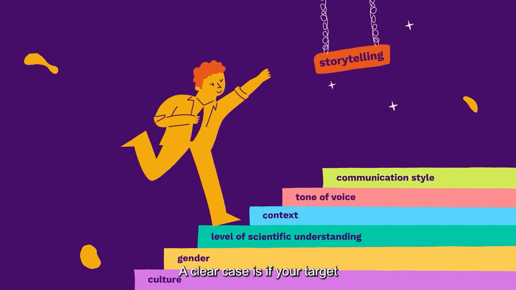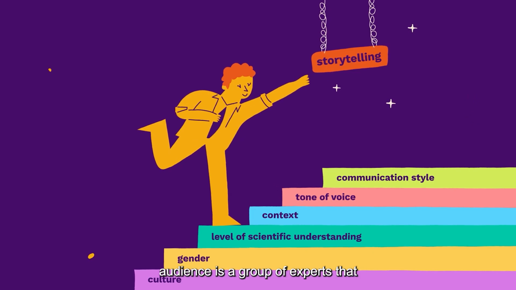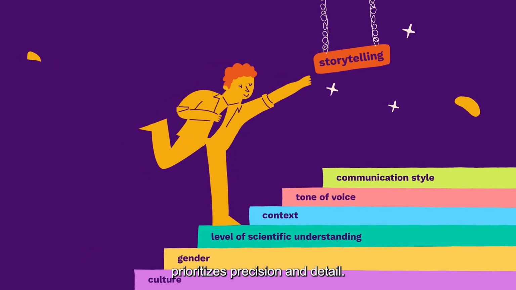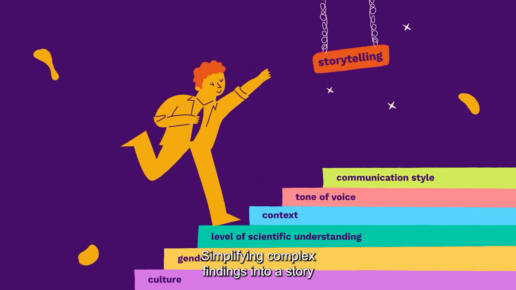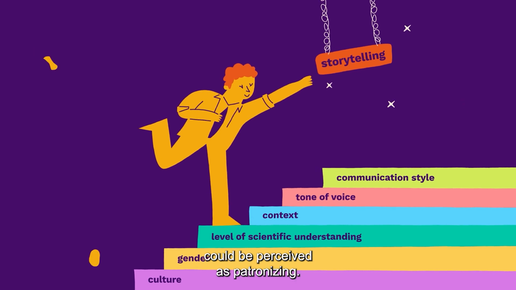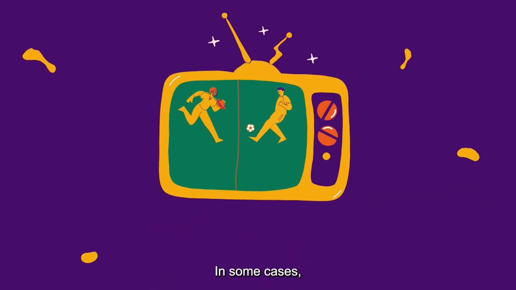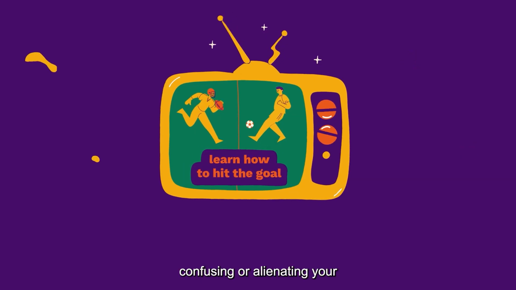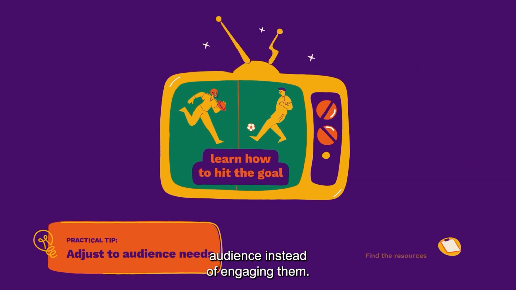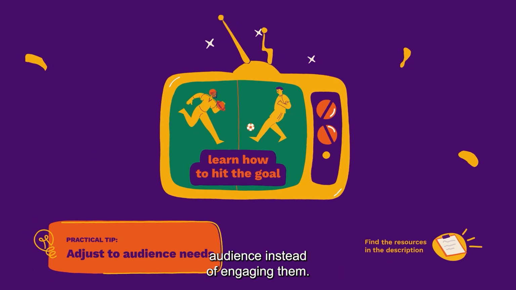A clear case is if your target audience is a group of experts that prioritizes precision and detail. Simplifying complex findings into a story could be perceived as patronizing. In some cases, storytelling can backfire, confusing or alienating your audience instead of engaging them.